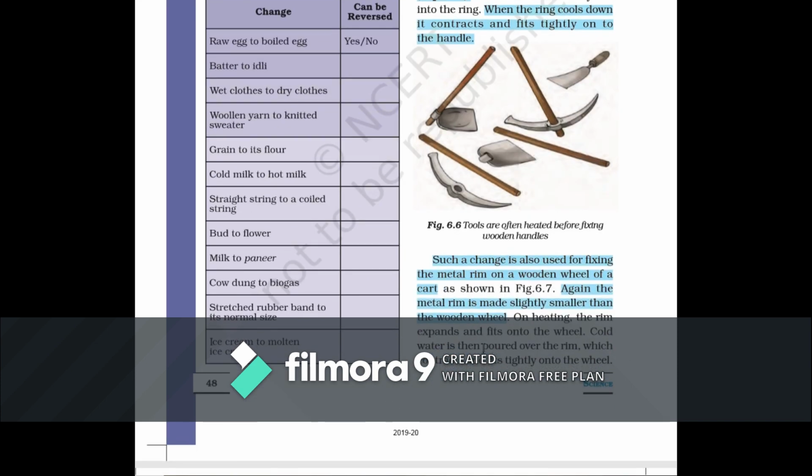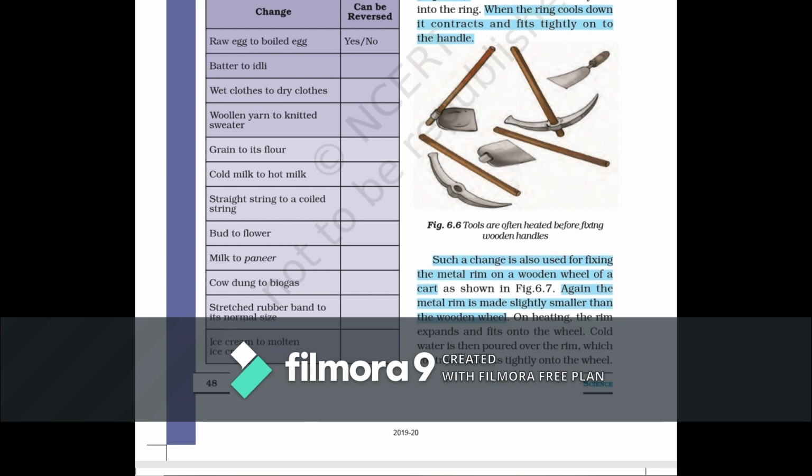Okay, so such a change can also be observed in one more way. How? You must have seen a wooden cart, right? In that, the metal rim is made slightly smaller than the wooden wheel. When we heat the rim, on heating it expands and becomes slightly larger in size than the wheel.